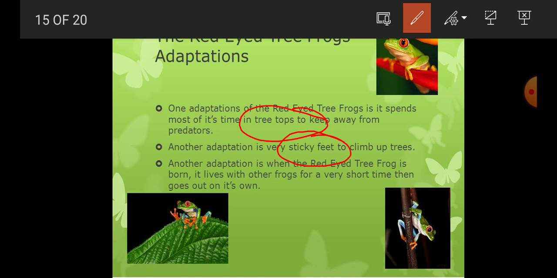The other adaptation is that when the red-eyed frog is born, it lives with other frogs for a very short time, then it goes out on its own, up onto the trees for its survival. So every animal is special in the tropical rainforest. Every animal is trying to survive and adopts some special character, or modifies its body. Like this red-eyed frog, it has sticky feet, and these feet help it make a good grip on the branches of the tree.